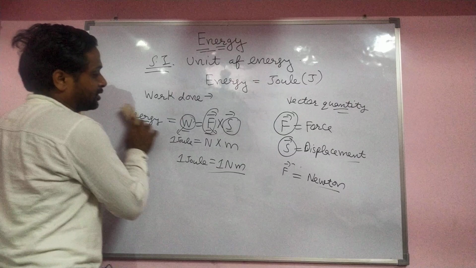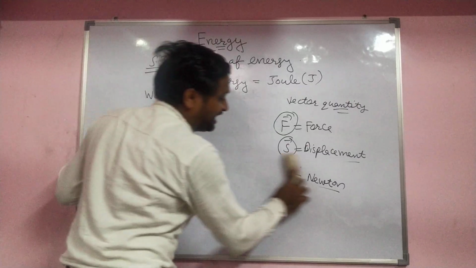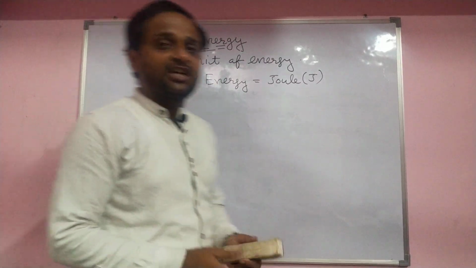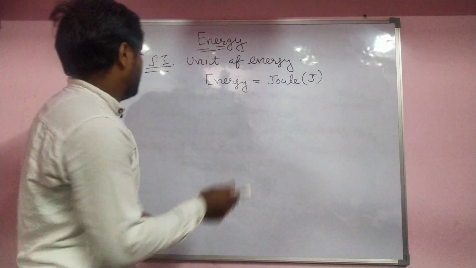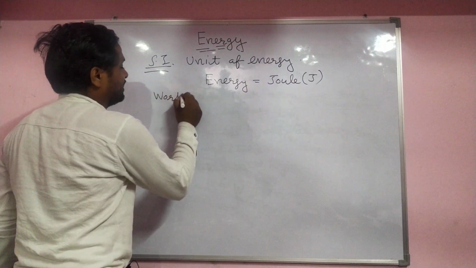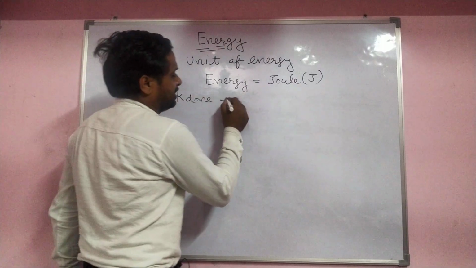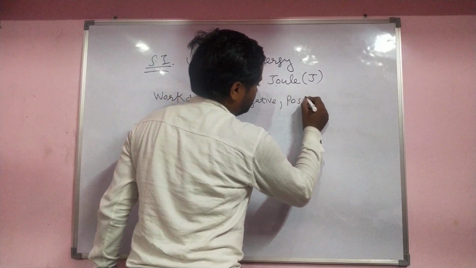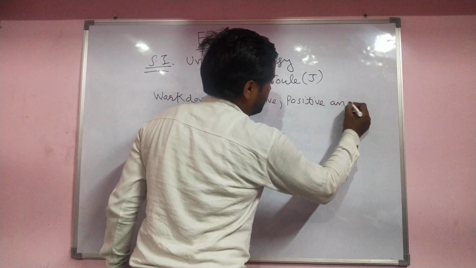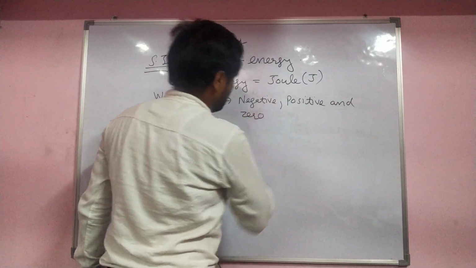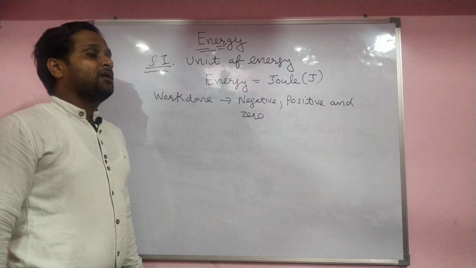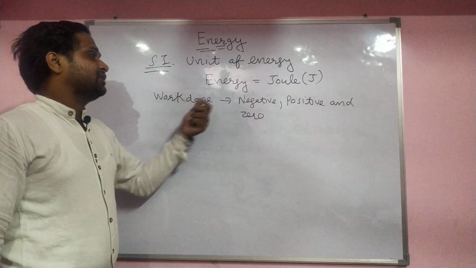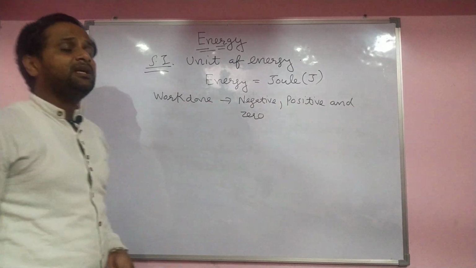Now we see that work done may be negative, positive, or 0. We will discuss different cases of how we apply the force, according to which work done may be negative, positive, or 0.